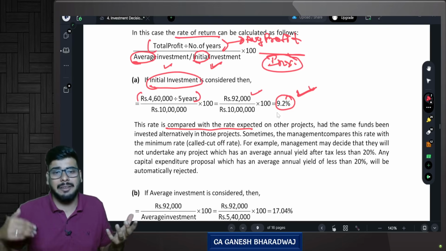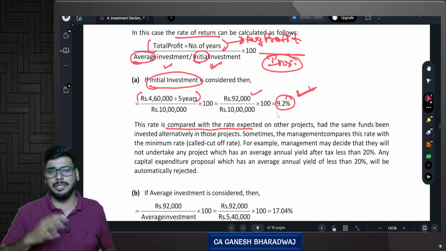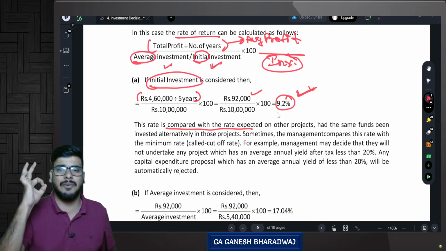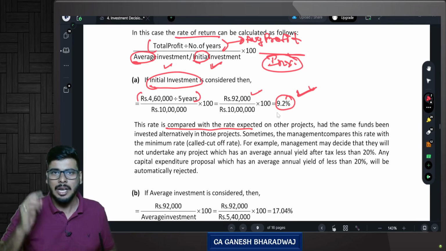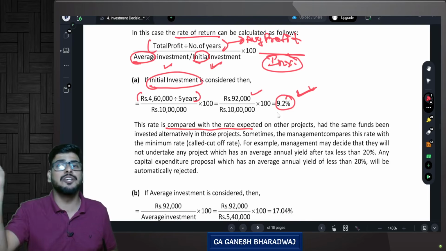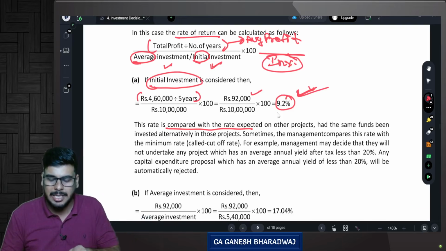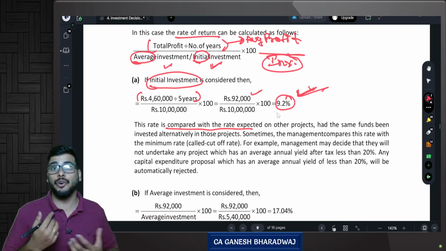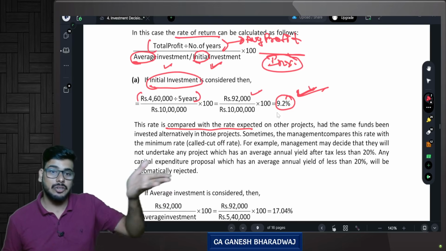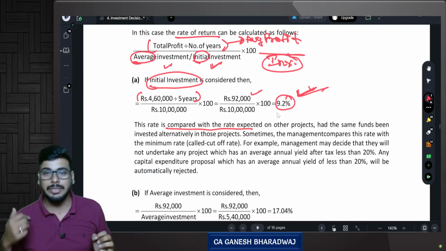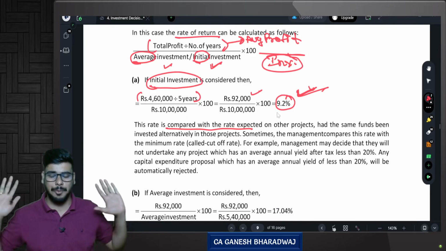This 10%, how they arrive, they can use any parameter, or they can even keep the WACC, weighted average cost of capital. Let's say the weighted average cost of capital for this company is 10%, which means every rupee that they invest in a project should at least get them 10% or more, correct? Because anyways, I need to pay 10% for every rupee that I have borrowed, the source of finance. So when I'm investing it, it should generate at least 10%. This project generates only 9.2%, so now I will not go for it. Suppose the weighted average cost of capital is only 8%. This project generates 9.2%. Since the return that I get from this project is more than my weighted average cost of capital, the company can decide whether to go for it or not. It is feasible. It's at least an open option that you can keep.